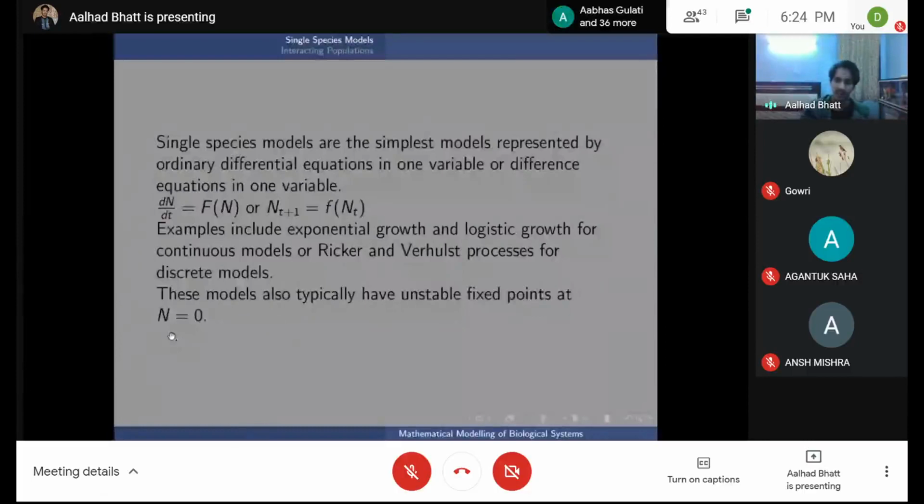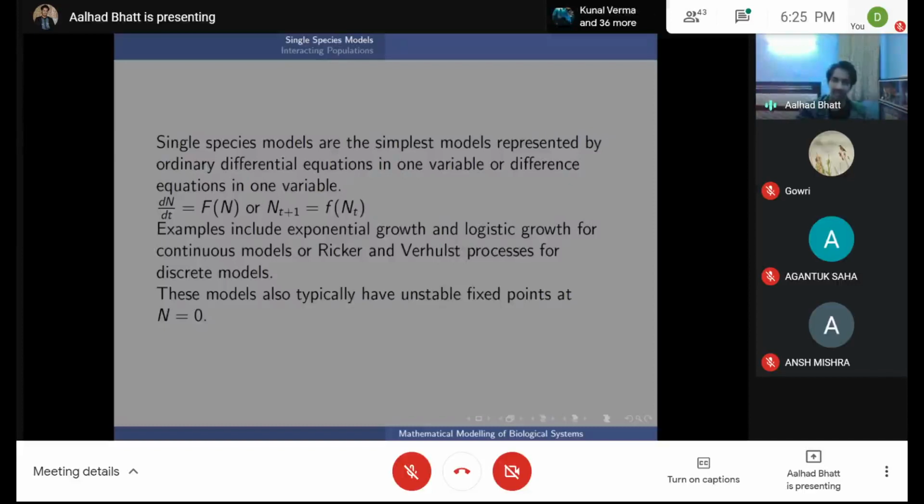Another thing is that when you are modeling this, it can often happen that your value of n, capital N or n t, is 0.01 or something, some fraction. This is called the problem of atto-foxes, where any species whose number is less than 1 has to necessarily become extinct. And if it's sexually reproducing, then it has to be at least 2. This is one of the drawbacks of these types of models. But you can always fix that by changing the dynamics such that for low values, it goes back to 0 and the species does become extinct. So you have a lot of freedom in choosing what the models are.